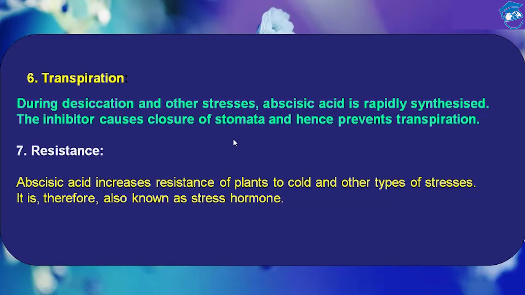Now, the sixth function of abscisic acid is transpiration. During desiccation and other stresses, abscisic acid is rapidly synthesized. This inhibitor causes closure of stomata and hence prevents transpiration.